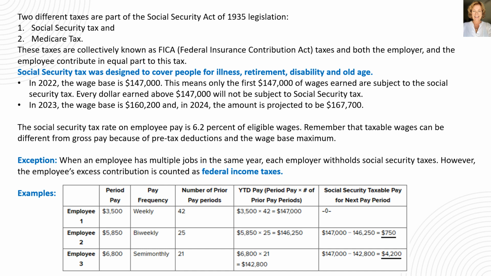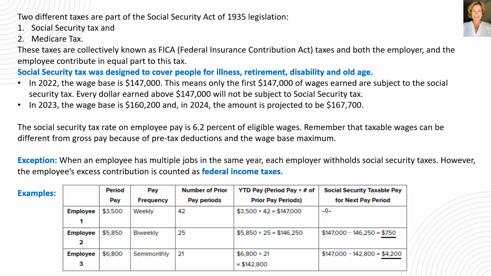Let's look now at employee number 2, who's paid a biweekly wage of $5,850 and has earned $146,250 year to date. That means that for the current payroll period 26, only $750 are subject to Social Security.